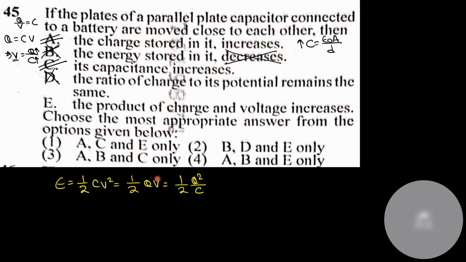If you multiply the product of charge and voltage by half, you get energy. Our energy obviously increases. So option E is correct. So A, C and E. Option number 45.